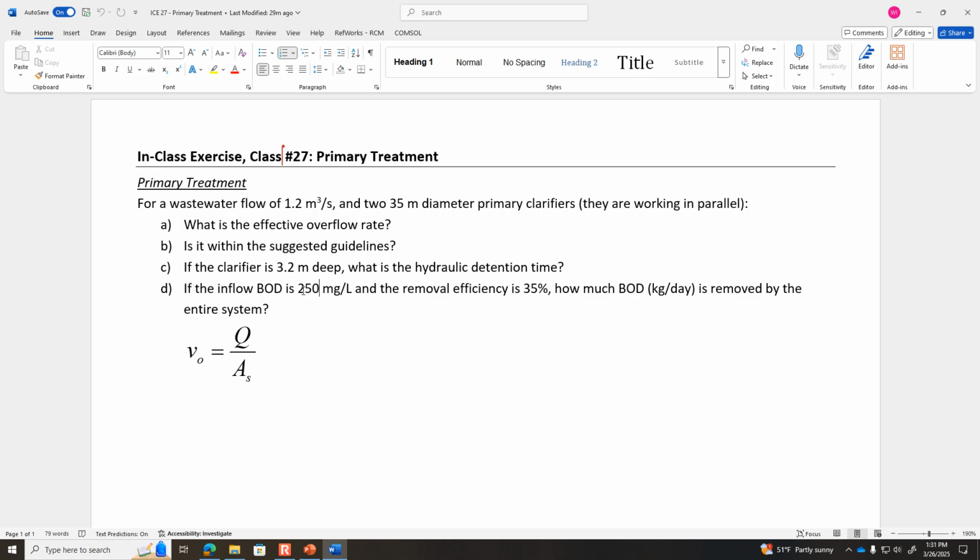And volumetric flow rate is in units of cubic meters per day. So mass flow rate is concentration times volumetric flow rate. We want to know how many kilograms per day is being removed if 35% of what comes in is being extracted by this clarifier.